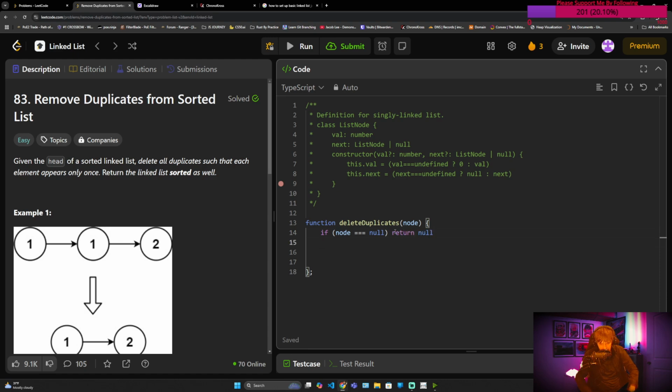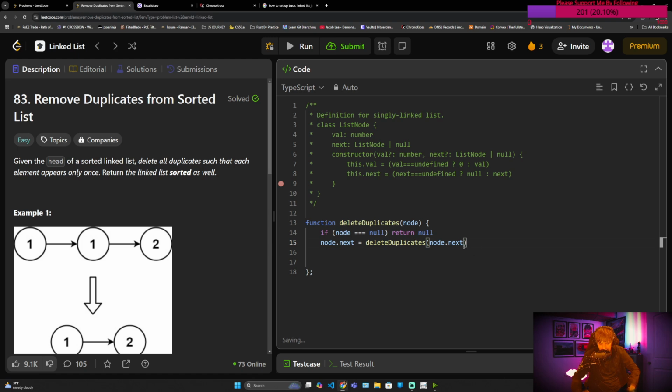And until we hit our base case, we're going to keep updating our next pointer to the next node. But we're going to do it recursively. So we're going to say node.next equals delete duplicates, and then we're going to pass the next one in until we hit null.